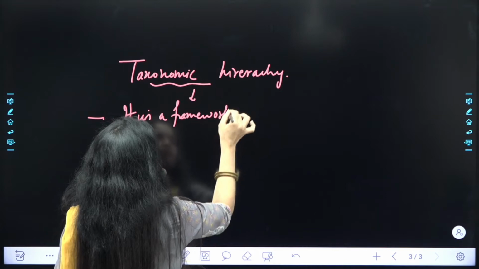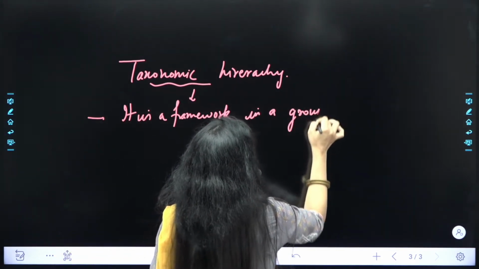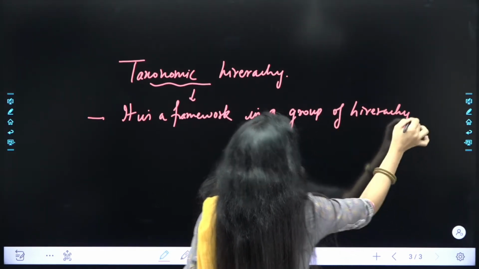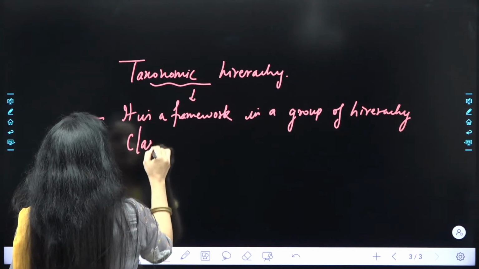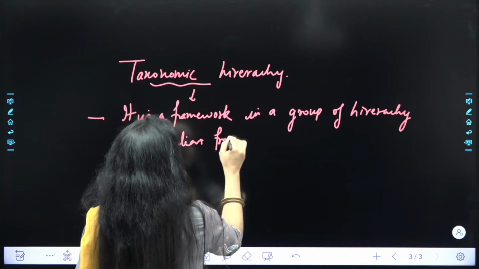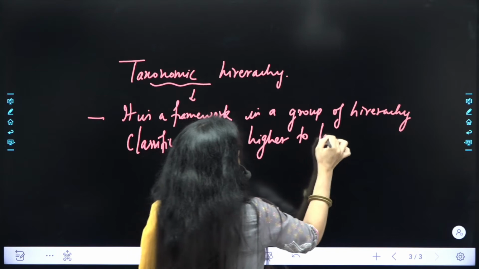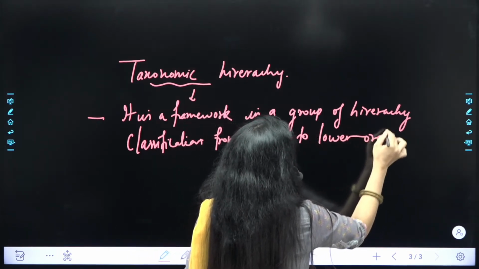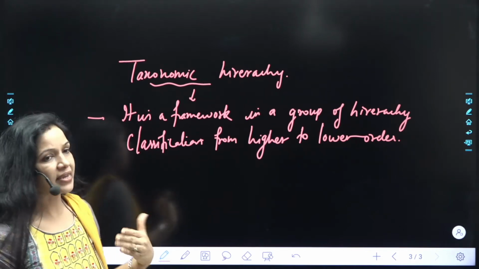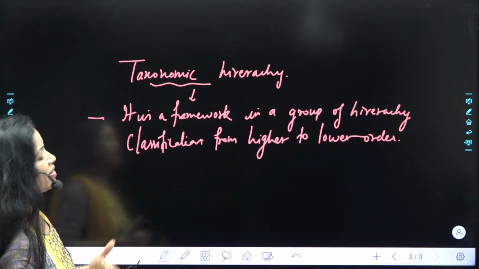It is a framework in a group of hierarchy classification from higher to lower order. है ना कि किस तरह से हम organisms को place करते हैं from higher to lower order in a group of hierarchy classification.